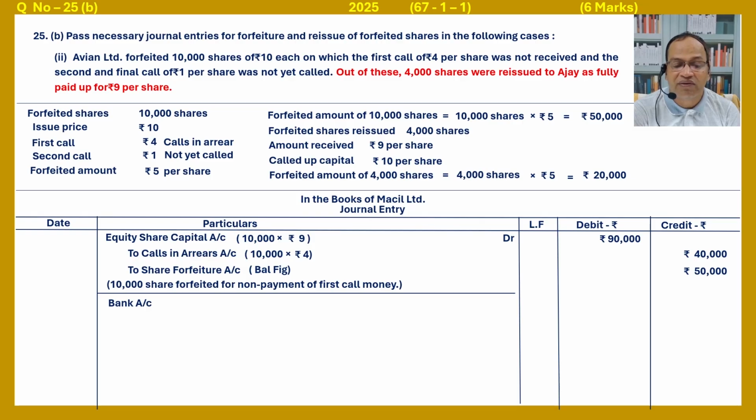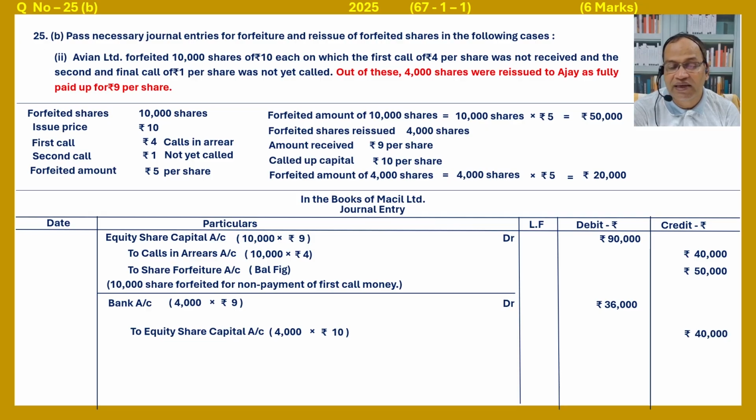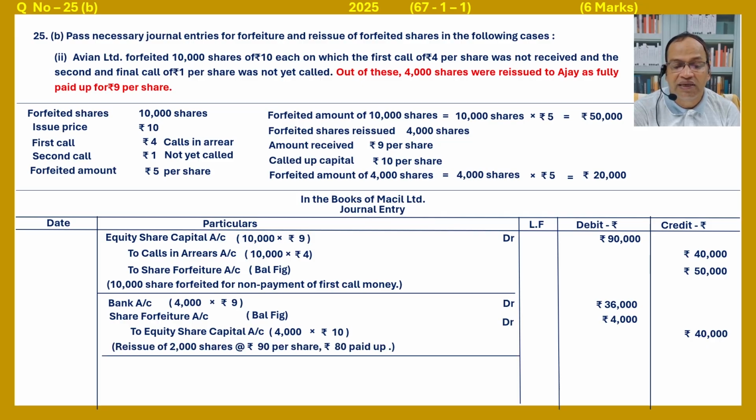Next, bank account debited for reissue of 4,000 shares, 4,000 into 9, that is debited 36,000. To equity share capital, 4,000 into fully called up 10, that is 40,000. So the difference amount will be set up against the forfeiture amount. So share forfeiture account debited, that is the balance figure, difference amount 4,000. Reissue of 4,000 shares at the rate of 9 per share.